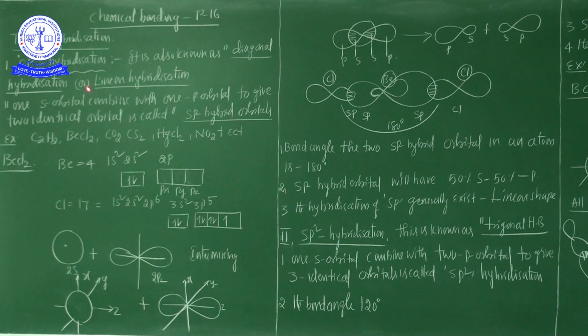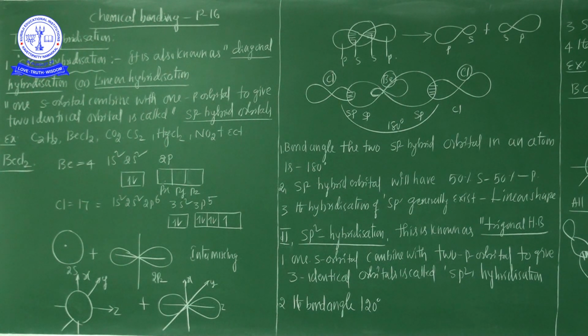This kind of hybridization involves only one s orbital and one p orbital. One s orbital and one p orbital are involved in the hybridization, and 2 new hybrid orbitals are formed.